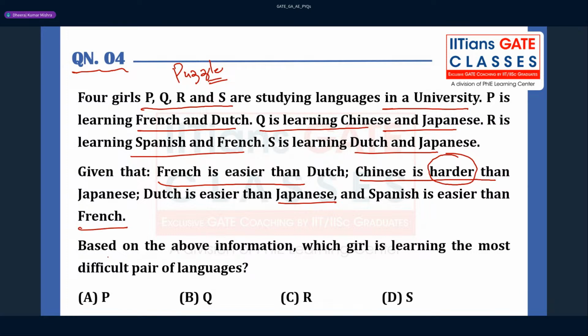So what they are asking is, based on the above information, which girl is learning the most difficult pair of languages? Certainly you can see that those who are learning Chinese, like Q is learning Chinese compared to Japanese, so Chinese is harder among all. So your answer for this question will be directly B. I mean, Q is going to learn the most difficult pair of languages.